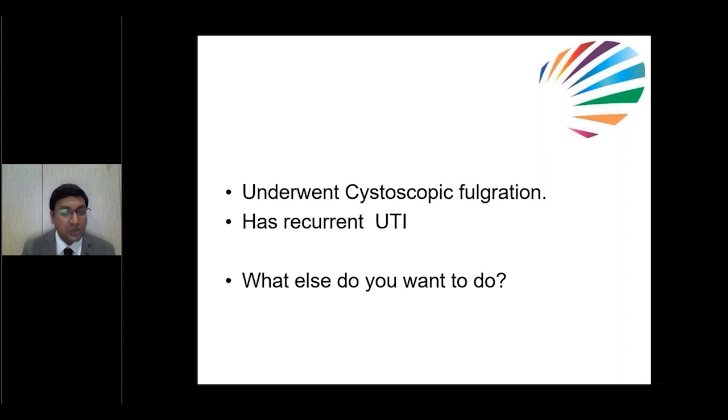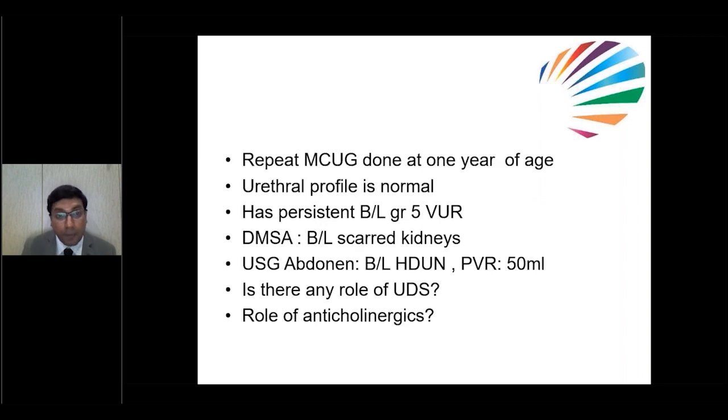So we have done cystoscopic fulguration, but this child was having recurrent UTI. That's why we have started antibiotic prophylaxis after treatment. What else do you want to do? We discussed before, only presence of PUV without recurrent UTI, usually we won't give antibiotic prophylaxis. But here, child is having recurrent UTI, so this child requires antibiotic prophylaxis. So we have started that. What else do you want to do?